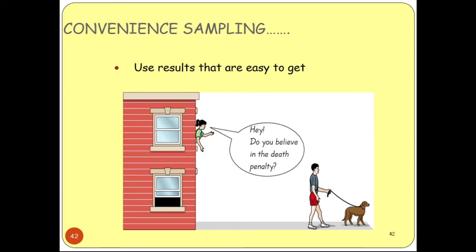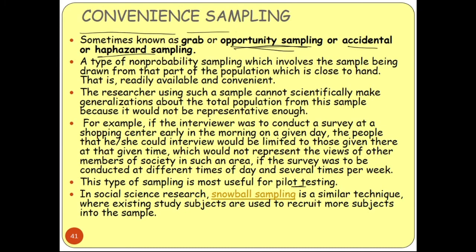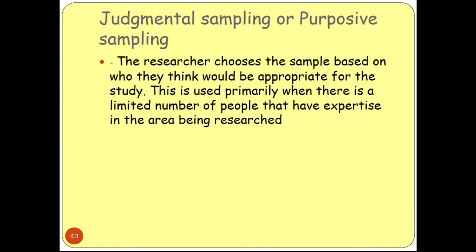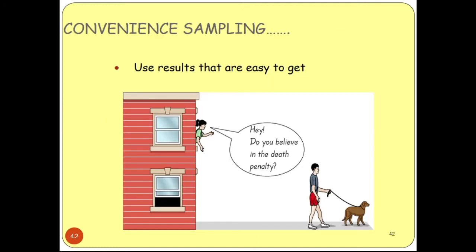Okay, judgment sample purpose. So here a person is going on and you don't know whether some people may not be there on your side. So you are asking someone, but sometimes you are not getting the response because maybe the timing is different, and according to the timing you can get the response. Maybe you are not getting the whole data using this type of sampling. This is haphazard sampling also.